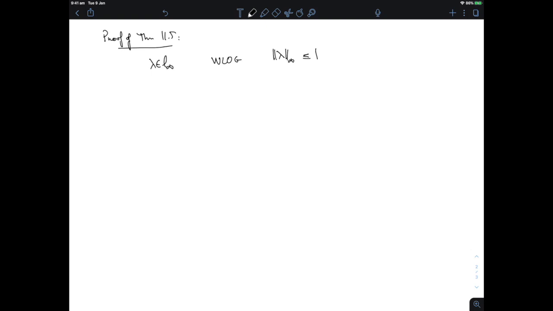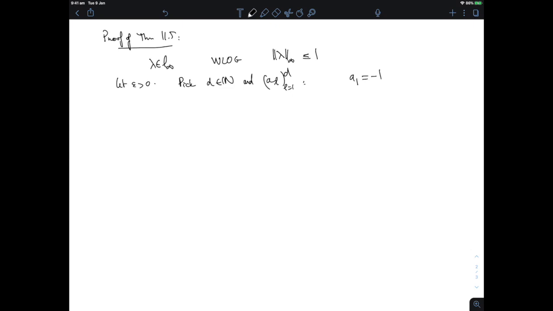Now, the next thing we're going to do is replace lambda, which is a sequence which can take uncountably many different values, by a sequence that is close enough to lambda, and we'll see quantitatively what close enough means later on, but takes only finitely many values. So let's give ourselves an epsilon, and then we can pick a number d in ℕ, and we can pick a sequence, let's call that a_l, running between 1 and d, such that